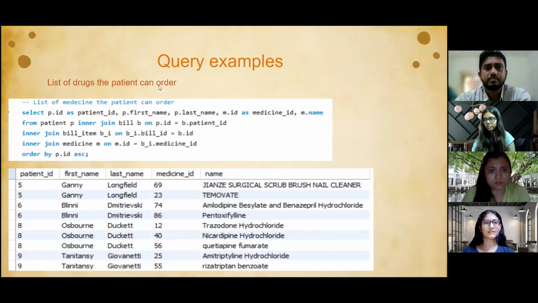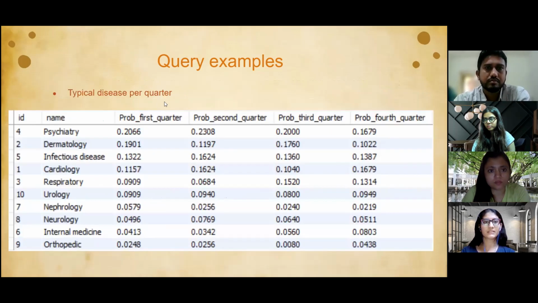So list the drugs a patient can order. It is that medicine table list. And then typical disease per quarter. So this is nothing but the probability for the first quarter and the second, third and fourth quarter. We have divided the quarters with respect to months in a particular year. First quarter in the sense first 3 months, and so on.